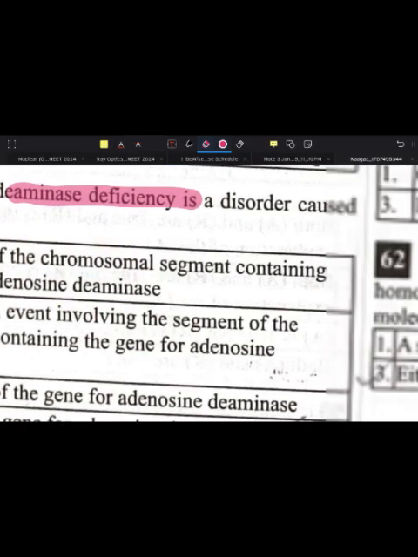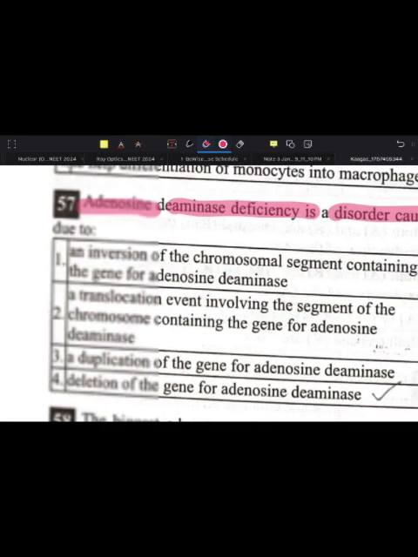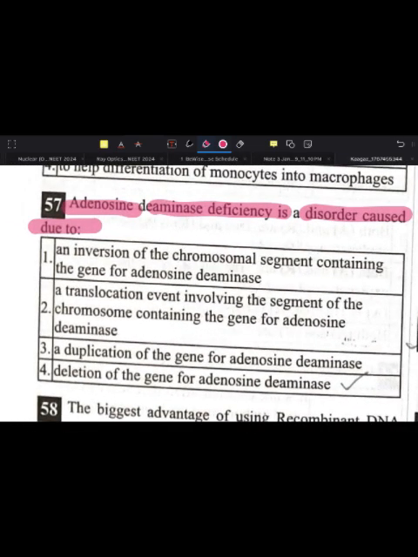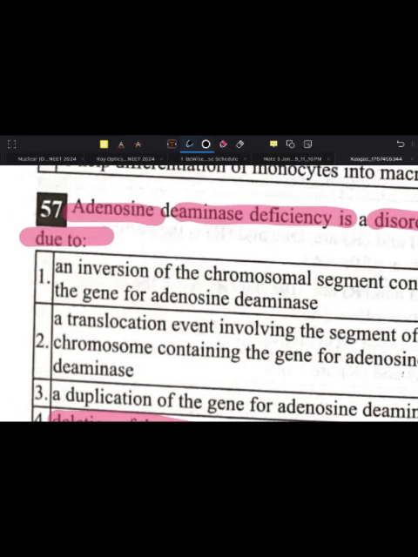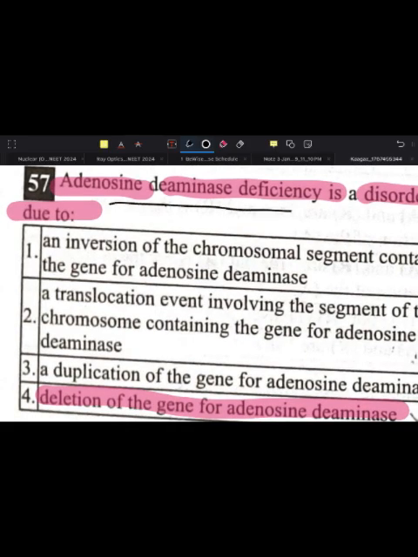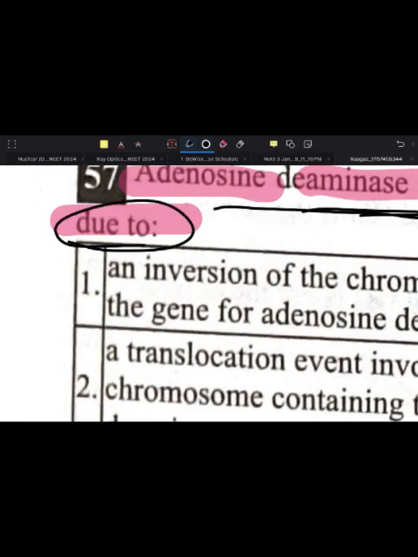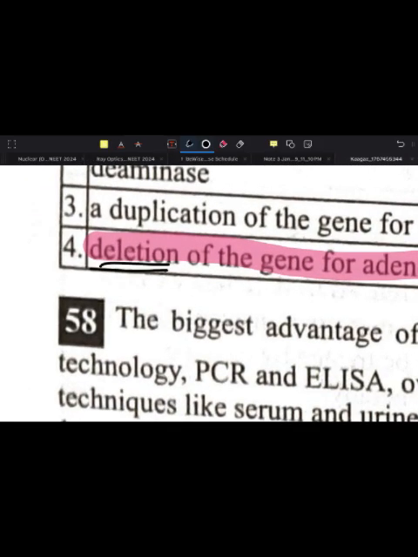Adenosine deaminase deficiency is a disorder caused due to what? It is caused due to deletion of the gene for adenosine deaminase. Now, why does this deficiency occur? It is a disorder caused due to the deletion.